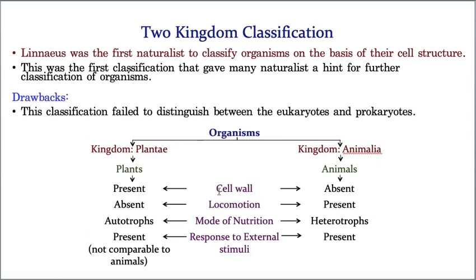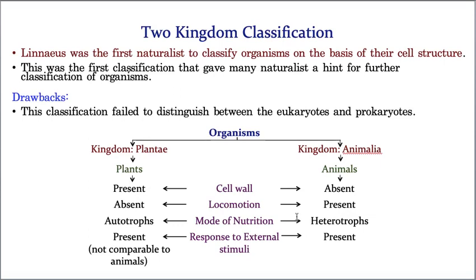Let us take the first characteristic, cell wall. Obviously, cell wall is present in plants and absent in animals. This is a well known point to every one of you. And locomotion: plants can never exhibit any movement, whereas animals can move from one place to another place.